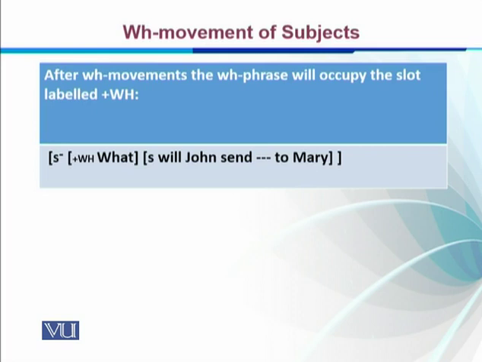What? And now we have S, which tells us that it is the main or independent clause, will John send, and the empty place tells us that this is the slot which has been moved from here to the initial position of the sentence. So this is how we try to define WH movement of subject, which apparently remains in its own place.